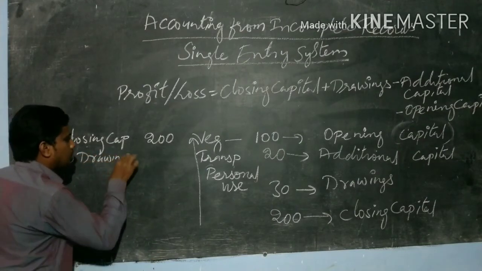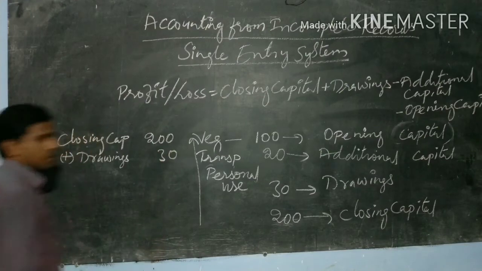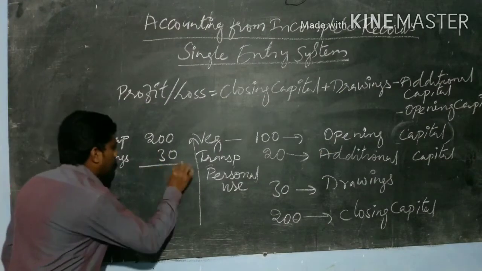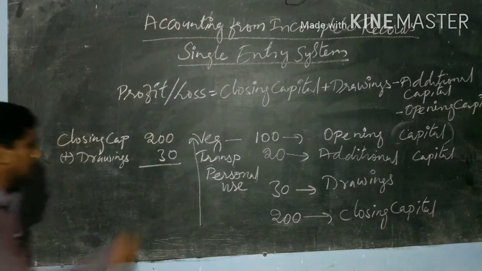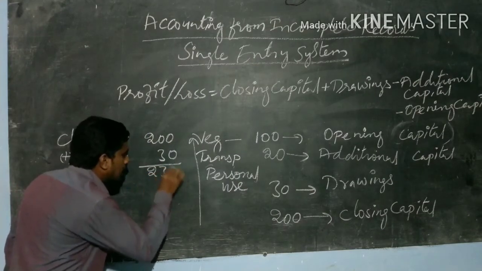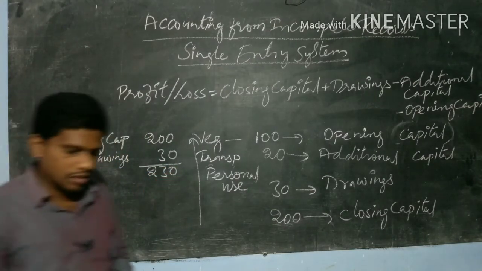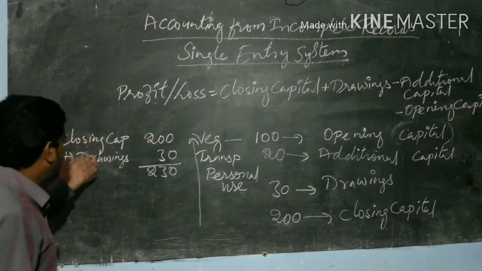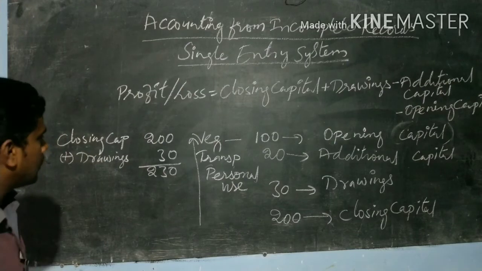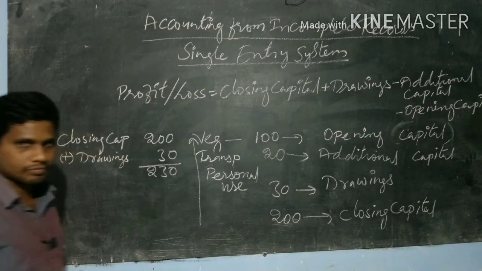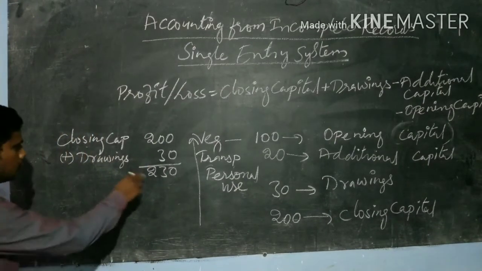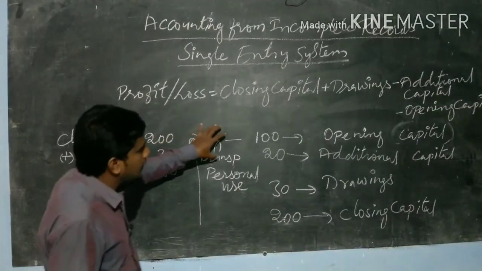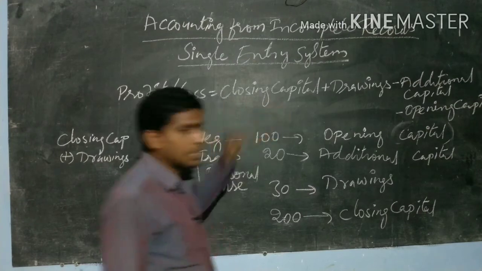We will add it back. So how much amount would he have had if he did not withdraw the 30 rupees? 230.